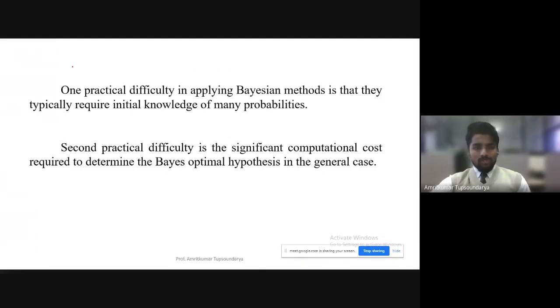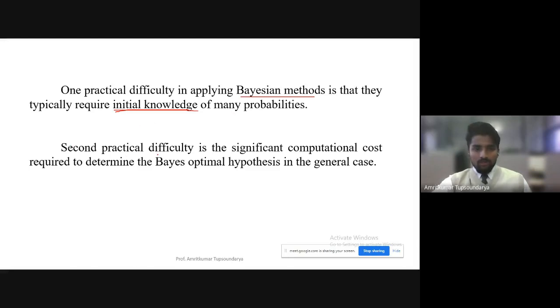So apart from these features, we have a few difficulties as well in Bayesian learning. As you must have already pointed out, one difficulty that we face in the Bayesian method is the need for the initial knowledge, that is, the prior knowledge. When we lack this initial knowledge, there is a problem, and the computation of the probability that we are trying to do will not be efficient. So we need this initial knowledge to compute these probabilities.